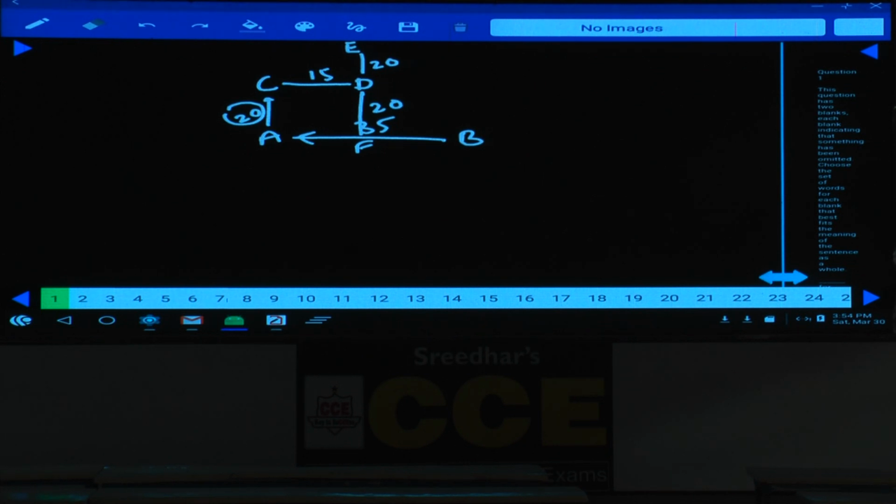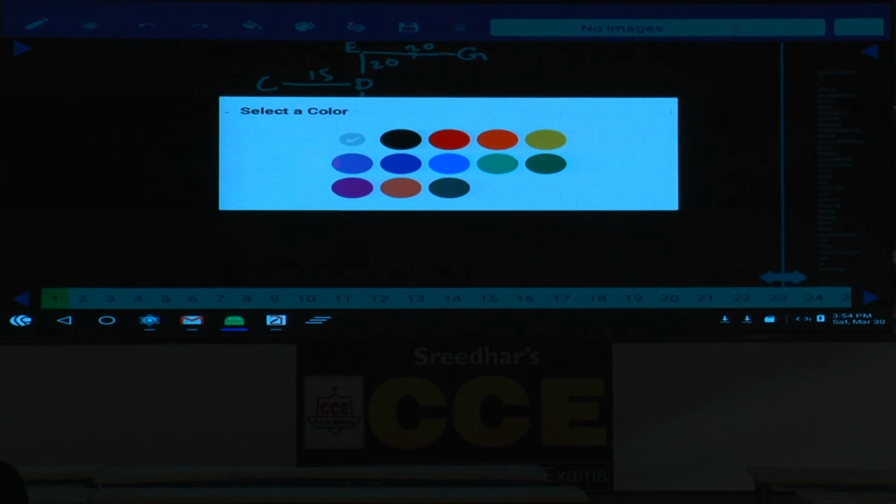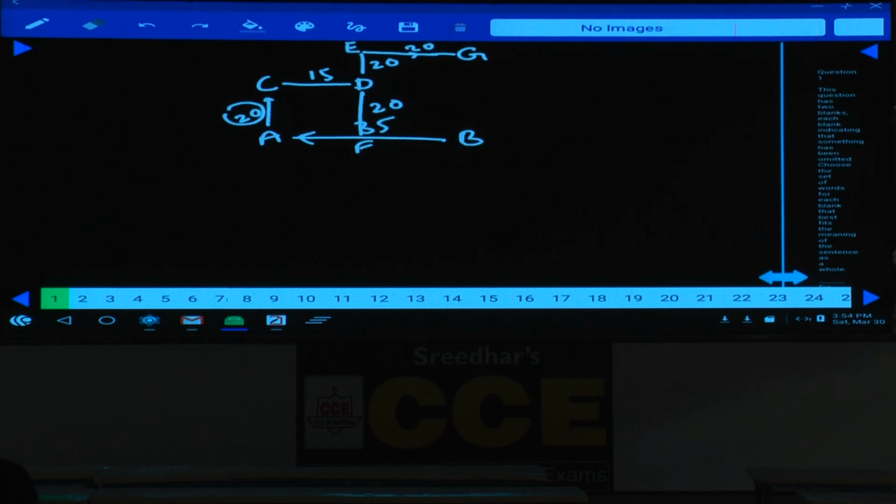Then point F is to the south of D, and G is 20 meters to the east of E. Now from here, G is 20 meters. As G is 20 meters to the east of E, G will be somewhere here. And what is the distance here? Here again the distance is 20 meters. G is 20 meters to the east of E. Now the question is how far and in which direction is point G from point B. We need to identify the distance and the direction of G with respect to B.